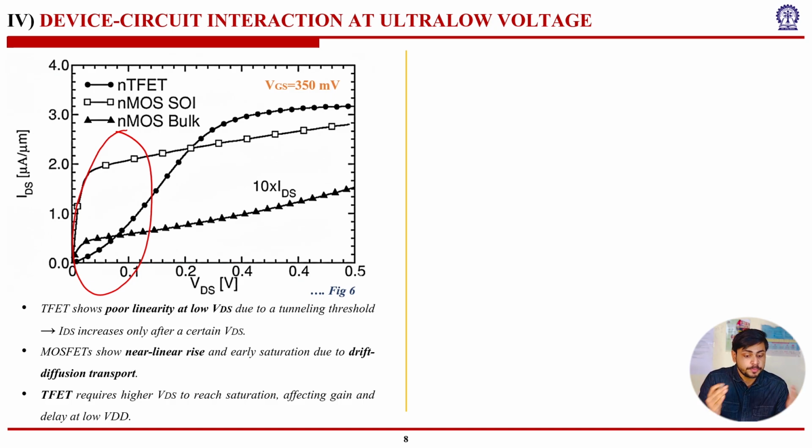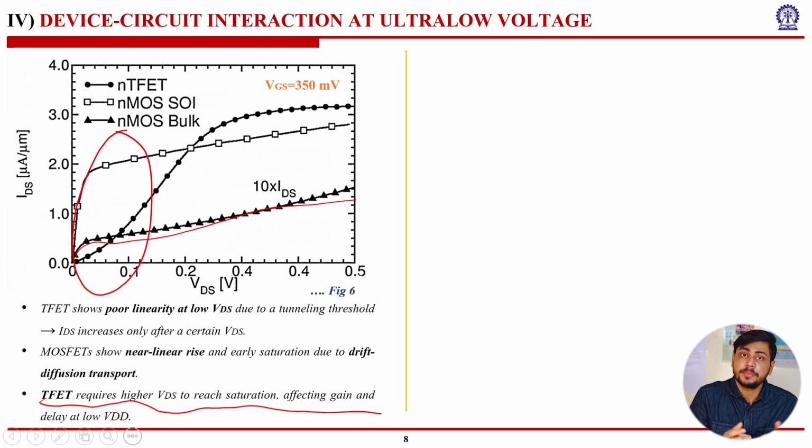Now, if I talk about this MOSFET, this is the line indicating the MOSFET. It shows near linear rise and early saturation due to drift diffusion transport. It's one of the factors responsible for the linearity in MOSFETs. Now, TFET requires higher VDS to reach saturation, affecting gain and delay at low VDS. That is quite evident from this particular graph.